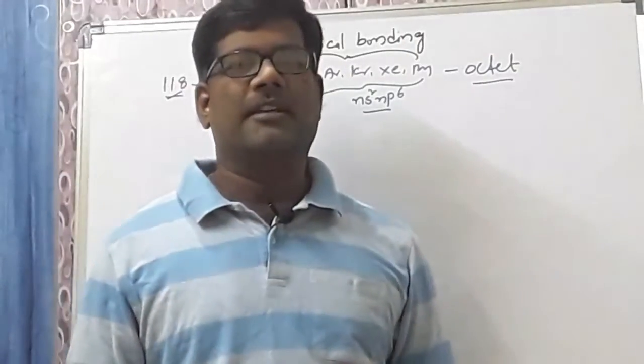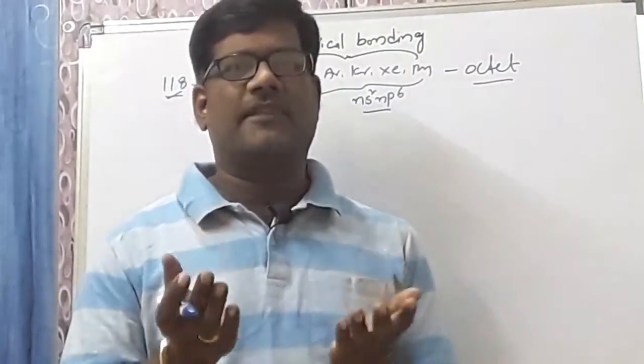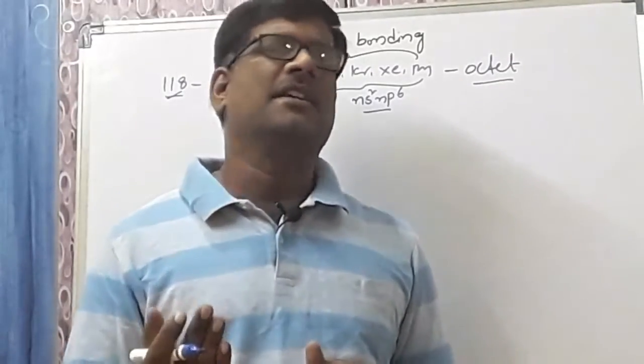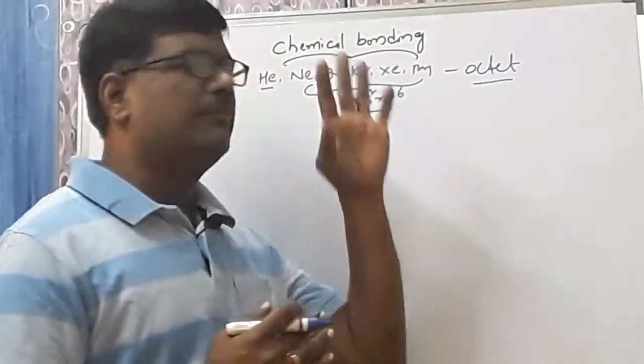What is chemical bonding? Chemical bonding is nothing but a force of attraction which binds two or more atoms or ions, and that attraction is called chemical bonding.